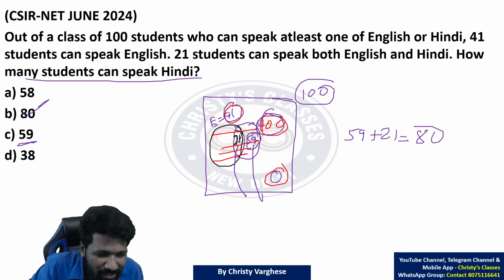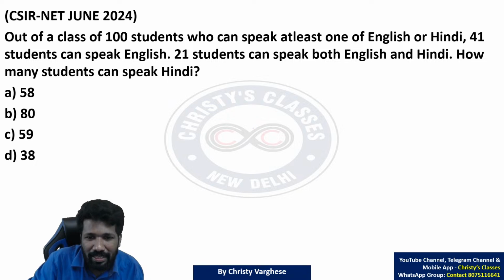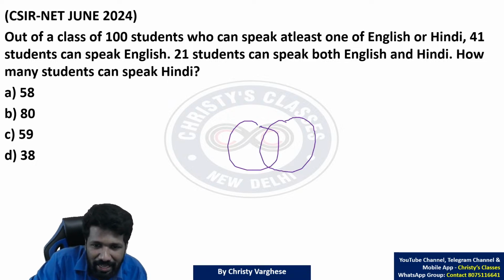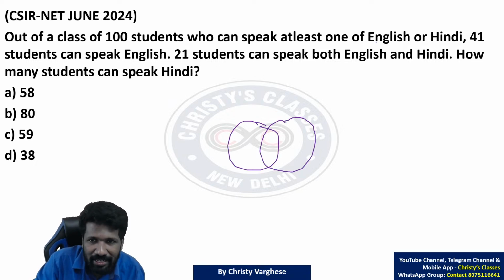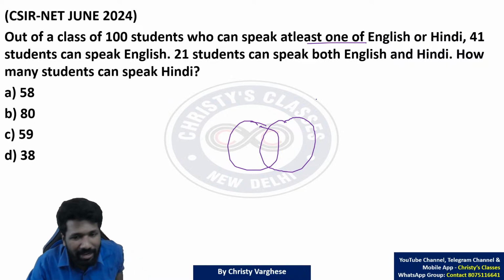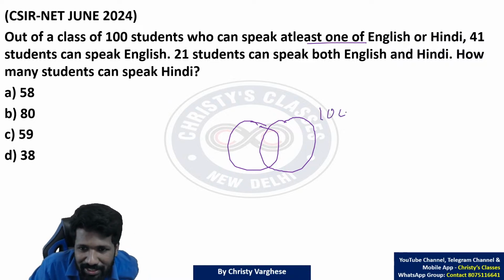I'll summarize this once again. I'll draw the picture a little more clearly. ये देखिए, वो rectangle छोड़िए because at least one of the languages everyone is speaking. So 100 is the union element.